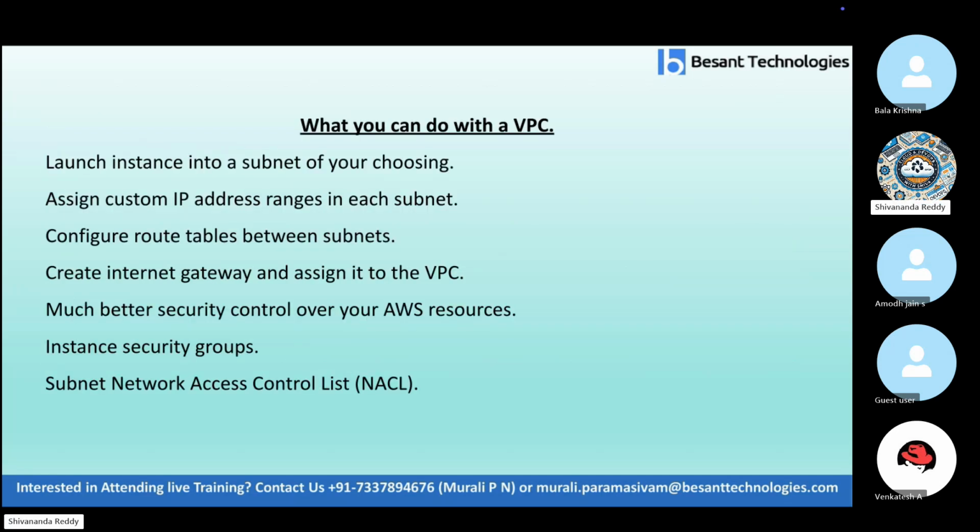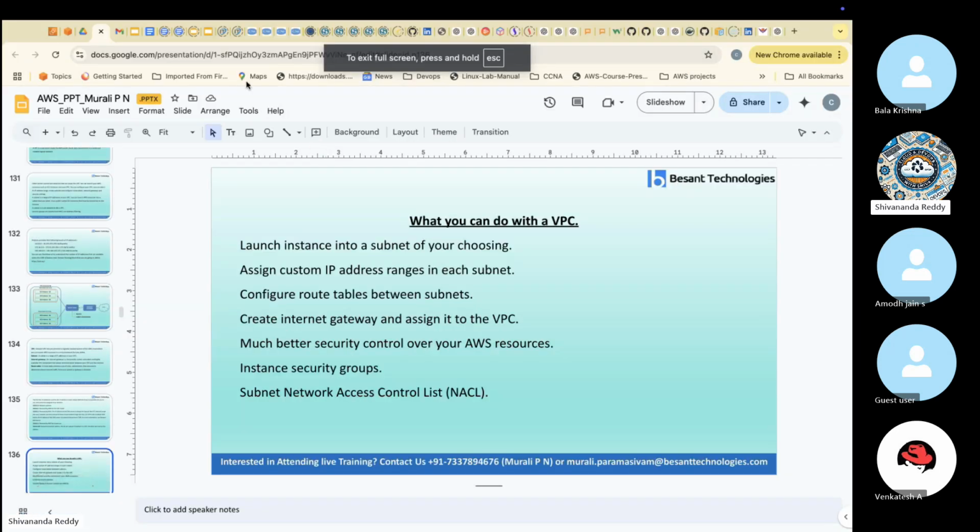Next, what can you do with VPC? These are the things specified here, and we need to create this many things today. Launch an instance into a subnet of your choosing. Assign custom IP address ranges in each subnet. Configure route tables between the subnets. Create an internet gateway and assign it to the VPC. Much better security control over AWS resources: instance security groups and subnet network access control lists. Let me go ahead one by one.